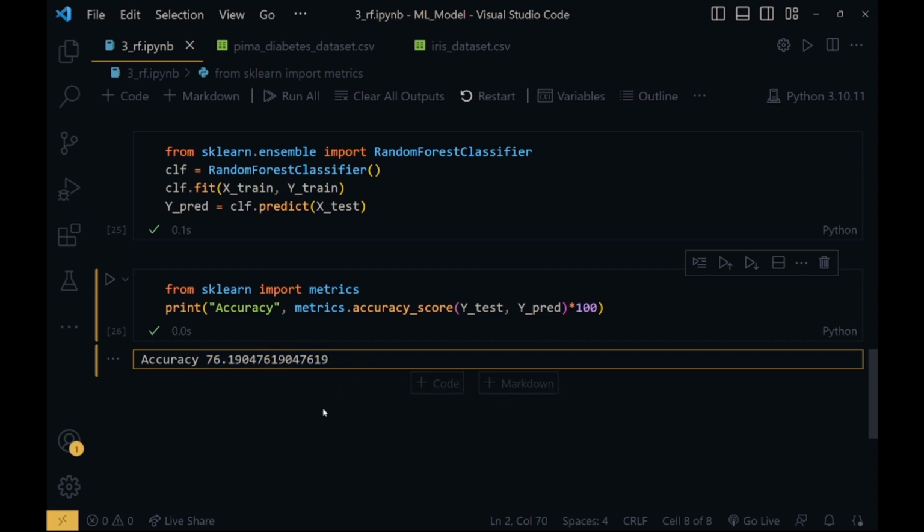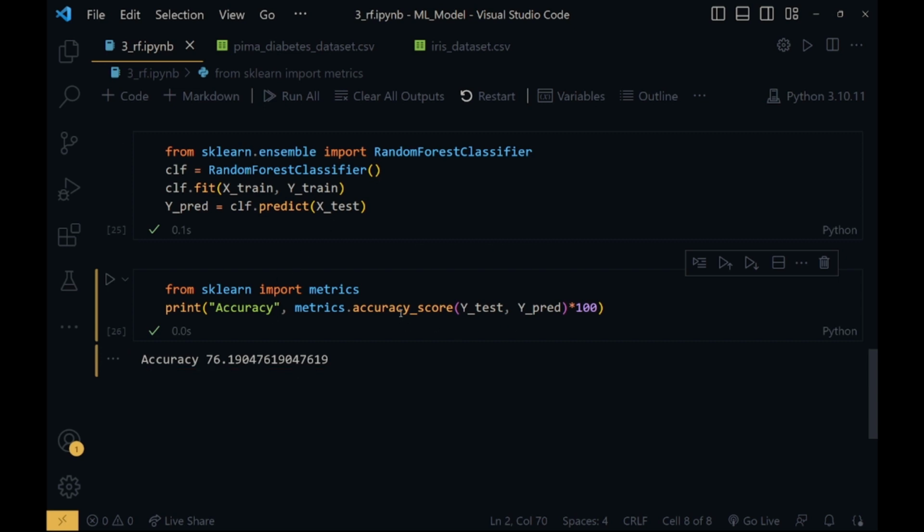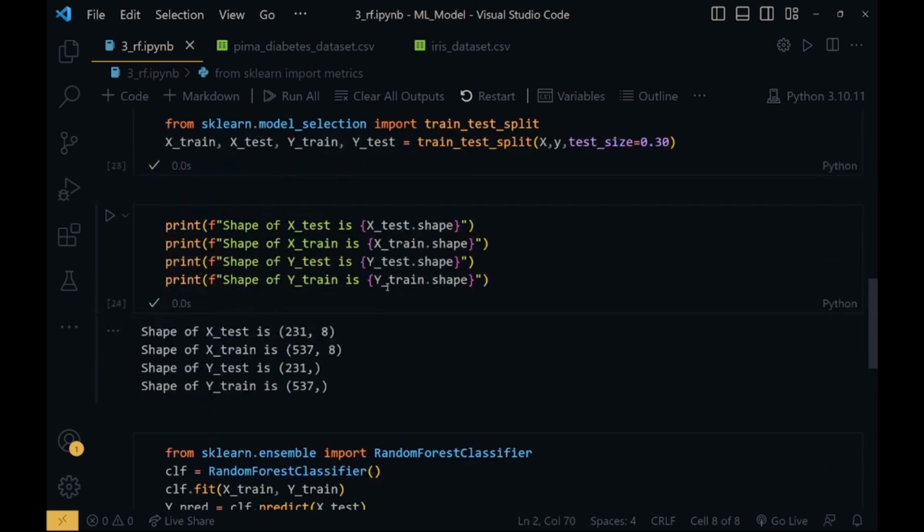Now this accuracy for this dataset is quite good, since if you have seen my earlier videos where I have used the Pima dataset, the accuracy we are getting is somewhat in the same range. So we can say that this model is accurate only 76 percent of the time. Every time it won't be able to tell you correctly whether the person has diabetes or not. Okay, so this was it. Now we will go back to our slides and conclude the video.